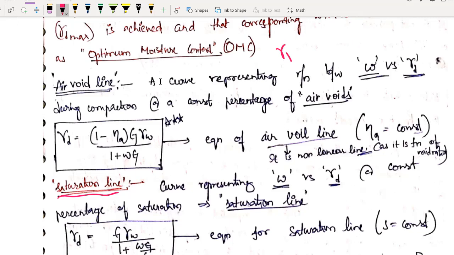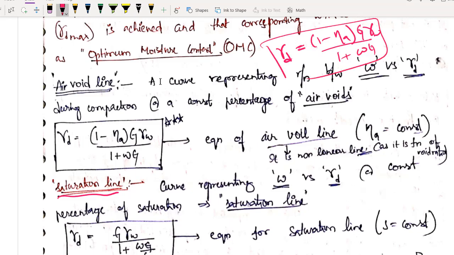But now to get as per this air void, what we are writing? We are writing the formula of gamma d in terms of our air voids. What is it? 1 minus percentage air content. Remember this formula? I had written this, put a star mark also, and I have told you this formula will come again in this chapter. Okay, while teaching the very first chapter, the same formula we are using, gamma d = (1 minus n_a) G gamma_w by (1 plus wG). So this is the formula which you have to remember. Give it 5 star. You have to always remember, and using this you can get your theoretical maximum. Okay, so when you will get theoretical maximum, when your air content is 0, right? Just substitute n_a is equals to 0.